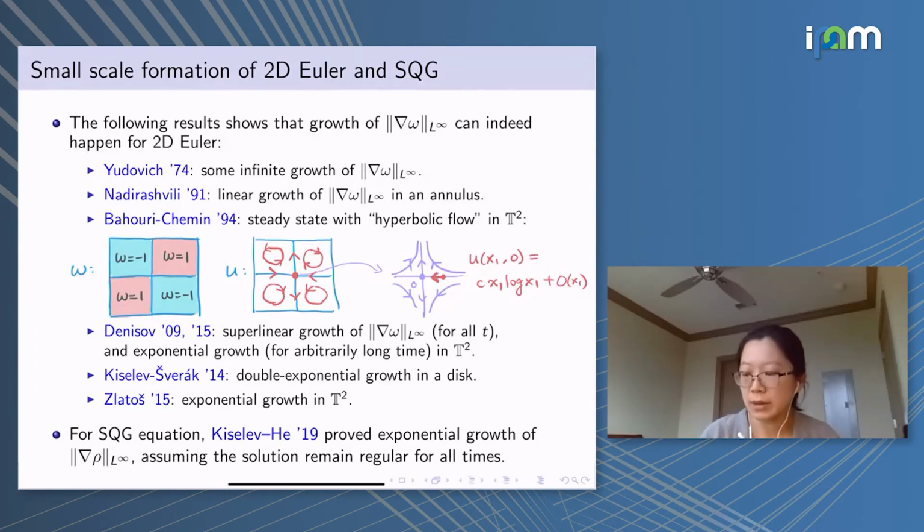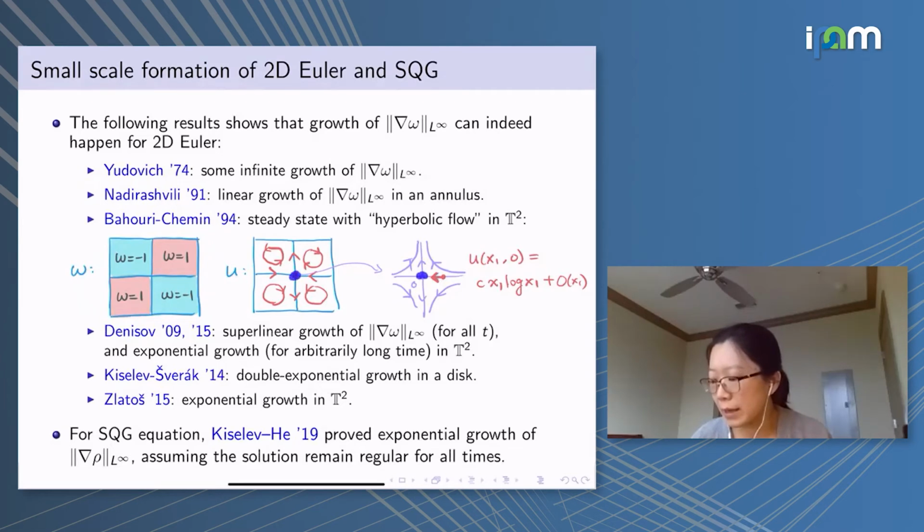the 2D Euler equation has a steady state. Well, it's not smooth, it's actually a discontinuous steady state that has a hyperbolic flow structure, in the sense that in this torus, if we put the vorticity omega to be +1, +1, -1, -1, this odd structure will remain for all time. This is a steady state.